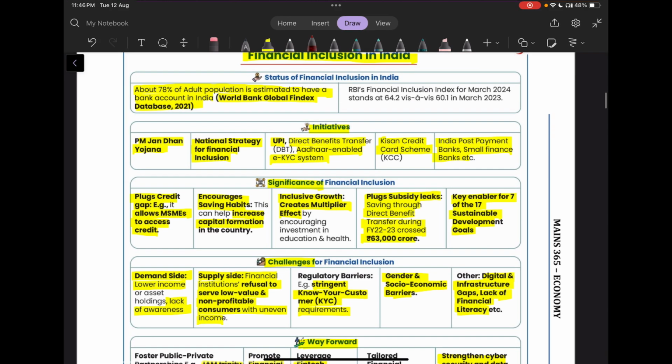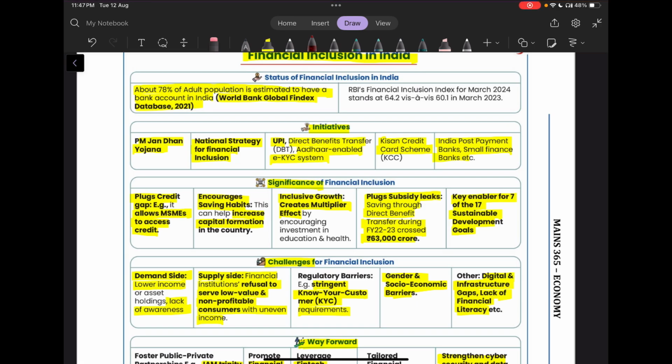And what is the significance? First, it plugs credit gaps. It allows MSMEs to access credit. Then it encourages saving habits, which will increase the capital formation in the country. Then it creates a multiplier effect. It also plugs subsidy leaks.